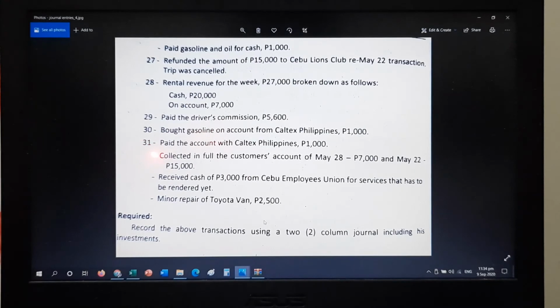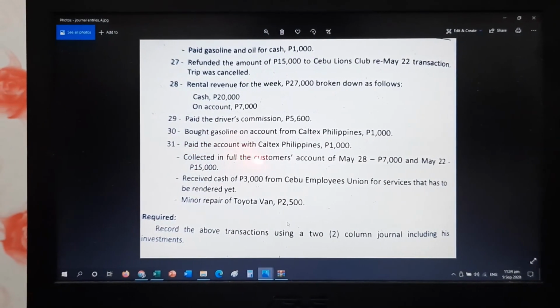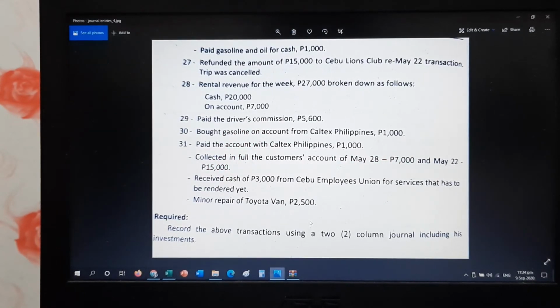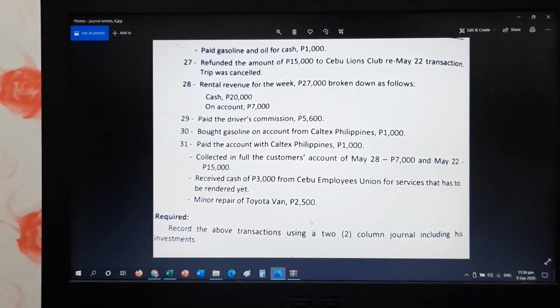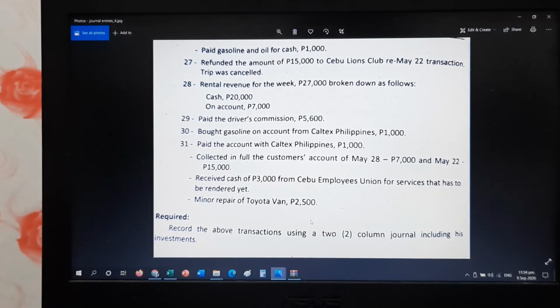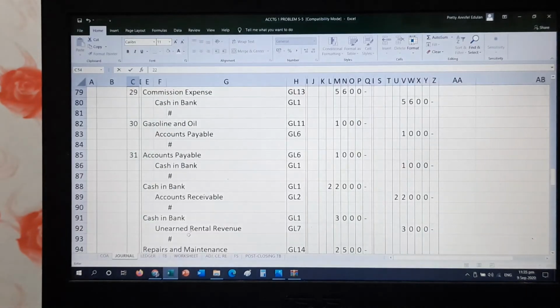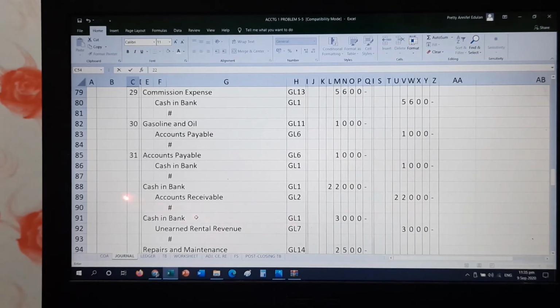Another transaction. Collected in full, the customer's account of May 28, 7,000 and May 22, 15,000. So, it's a collection. So, you could just do this in one accounts receivable. You do not have to separate it in your general journal, but you should have a subsidiary ledger for each customer and each supplier. So, since that is collected in full, you debit cash in bank the total of 15,000 plus 7,000, that is 22,000. Credit, you have to close or lessen the balance of your accounts receivable. Therefore, your credit is accounts receivable. Again, do not forget the folio.